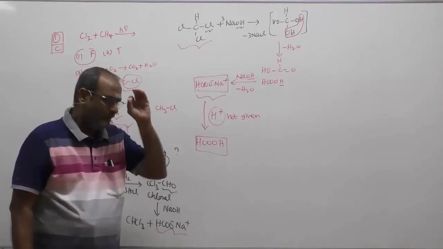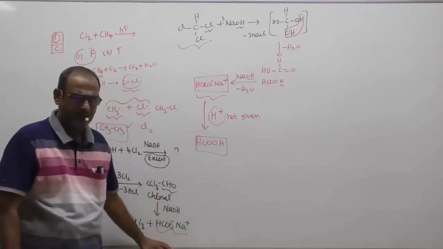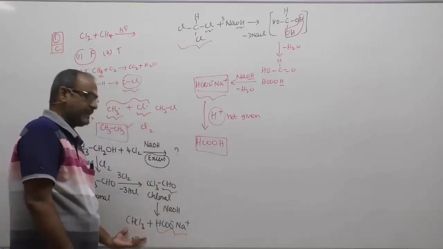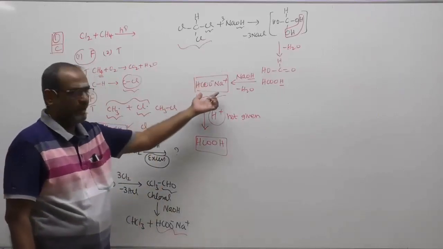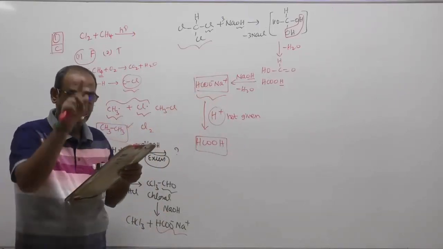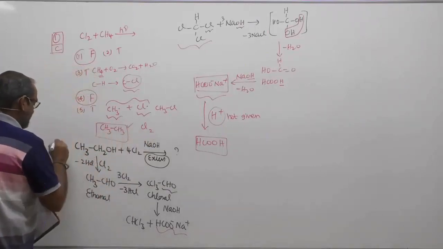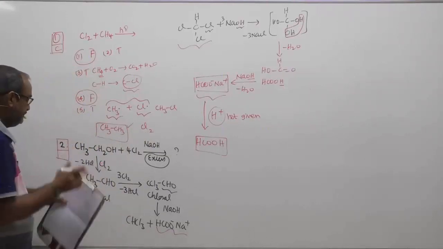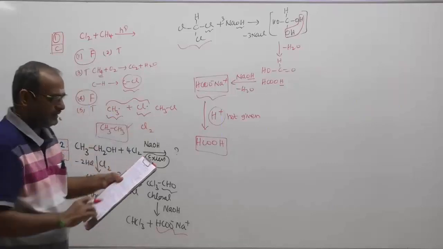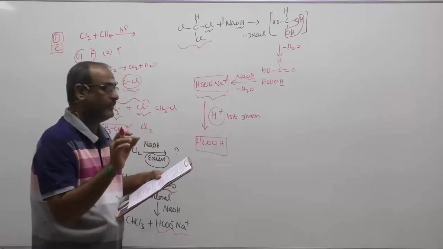That's very, very important. When they have given simply chlorine and NaOH, then the iodoform reaction or chloroform reaction will stop up to this. But specifically, we have given excess NaOH. When I say excess NaOH, even this reactant will react with NaOH, and finally, again, sodium formate is obtained. Hence, the correct answer is sodium formate only, and the correct option for question number 2 is option B. Please make a note, children. Every question is very, very important. I am giving you the insight understanding of the keywords. That is very, very important.